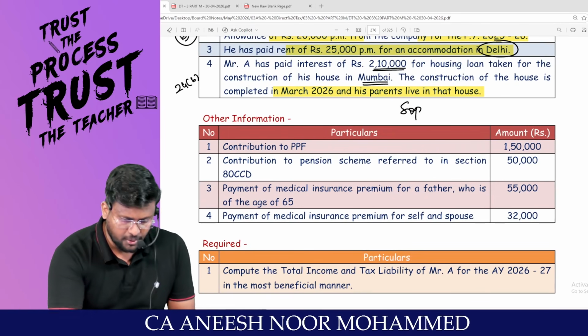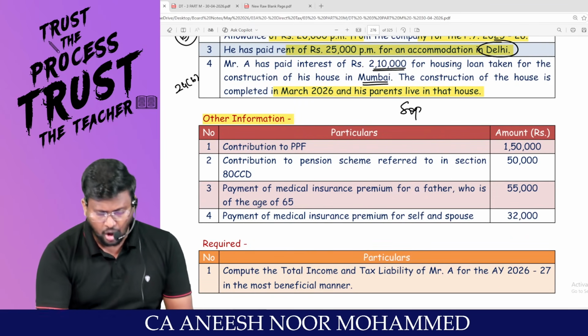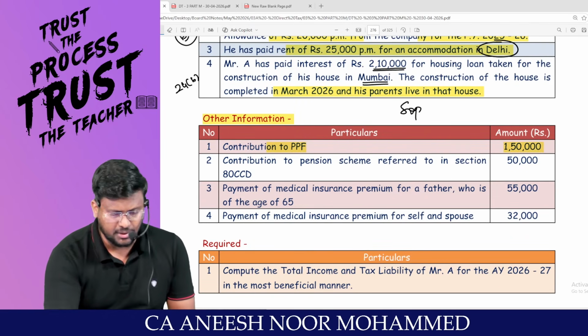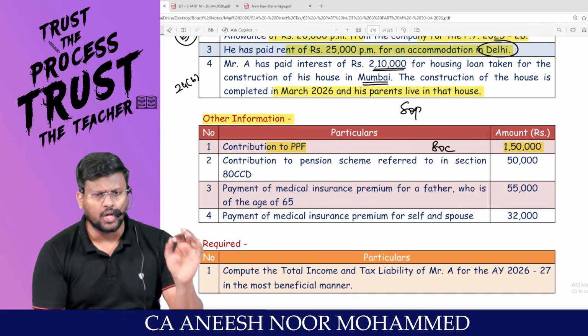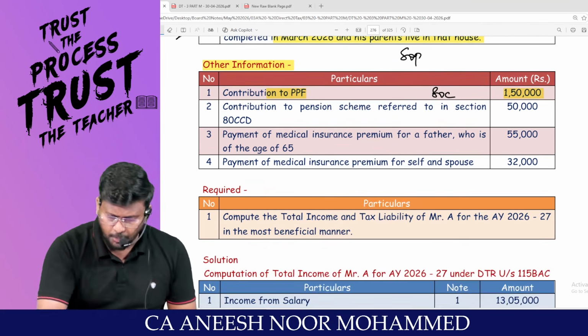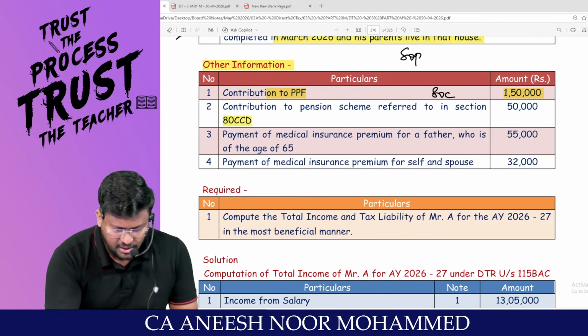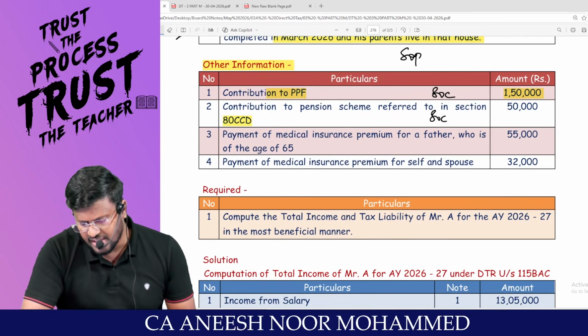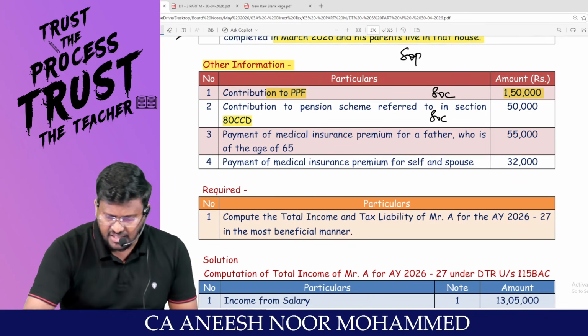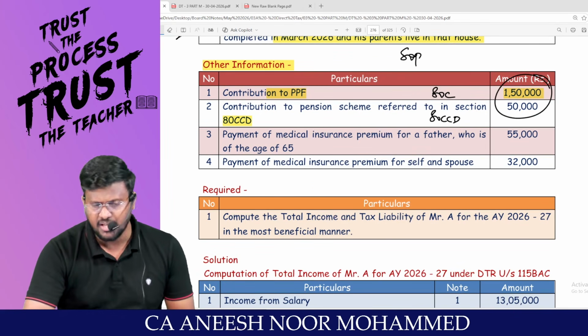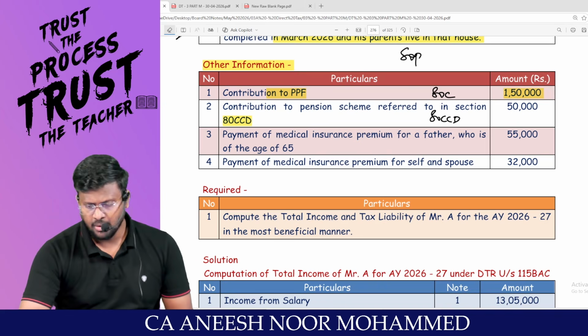These are the other information, my dear lovable students. Contribution to PPF, 1,50,000. You are entitled to claim deduction under 80C if you are traveling through the optional tax regime. Contribution to pension scheme referred under 80CCD. They themselves mention that it is 80CCD, but the only problem is 80C plus 80CCC plus 80CCD is equal to 1,50,000.